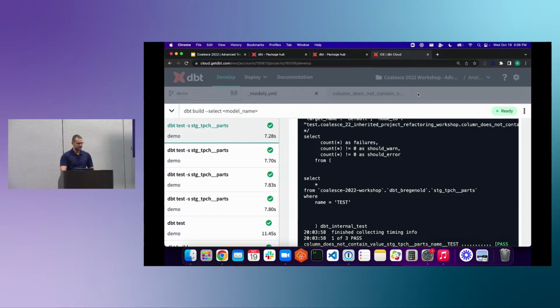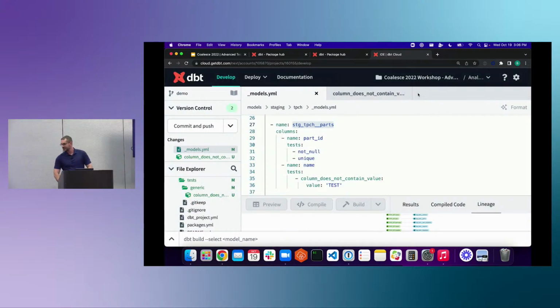Yep. Benny, I have another question. Yeah, what's up? Can you add subdirectories other than the generic subdirectory into the test folder? You can, yes. Generic is the only one that's important. You can add as many subdirectories as you want, and you can actually add subdirectories in the generic subdirectory if you'd like. Do you have to change anything in the dbt project YAML to do that? You do not, no. If you add subdirectories and move files around, the directory that they're in does not matter. You good?